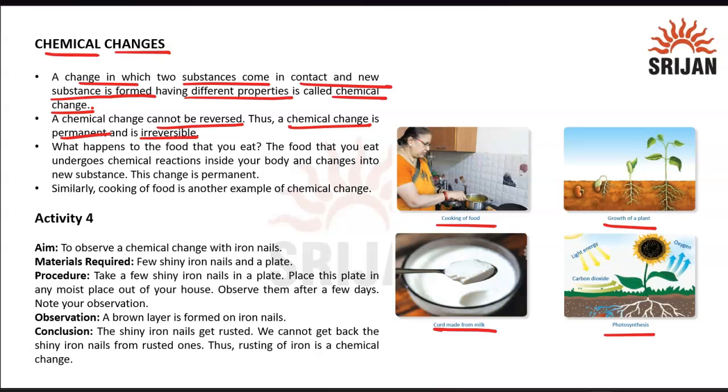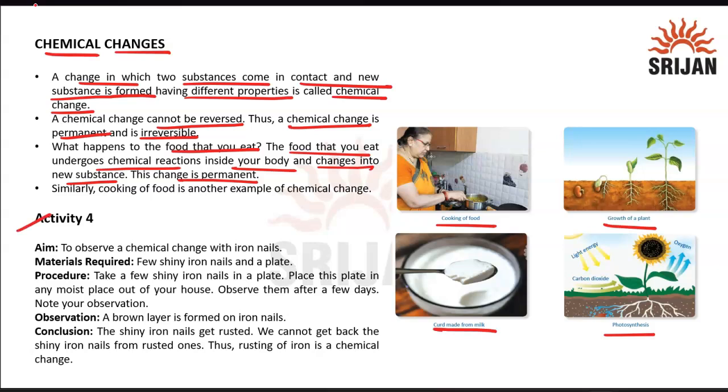Another very easy example is what happens to the food that you eat. The food that you eat undergoes a chemical reaction inside your body and changes into a new substance, and this change is permanent. What we are trying to say here is that once you eat the food, you can't convert it back into the state in which you ate it. Let's say you're eating chapati or rice. When it is digested in your body, you can't get back the rice or the chapati as a whole substance. These are something you can consider as a basic criteria of a chemical change.